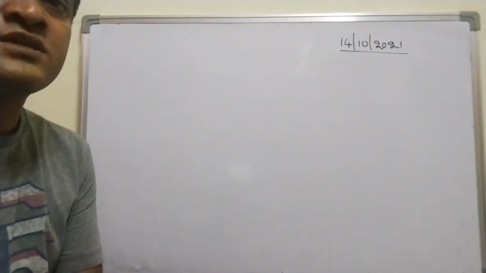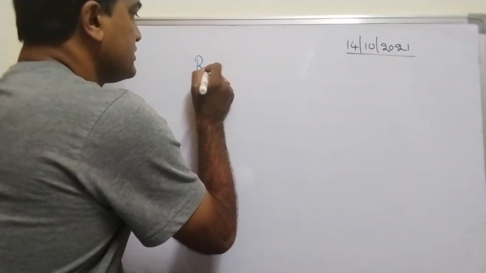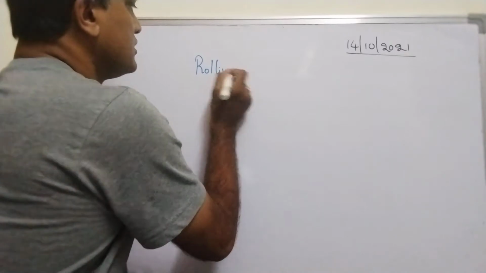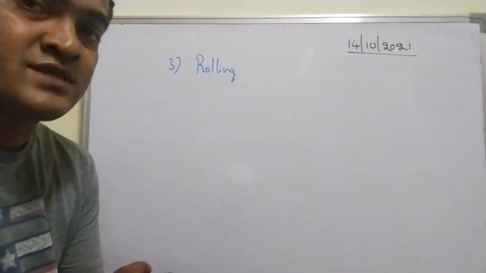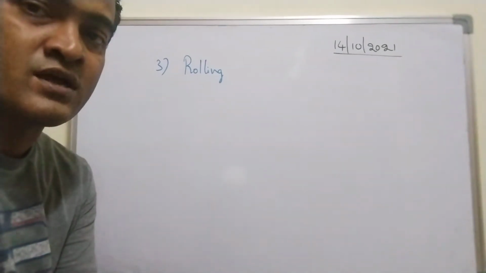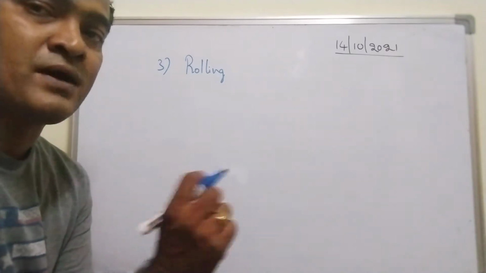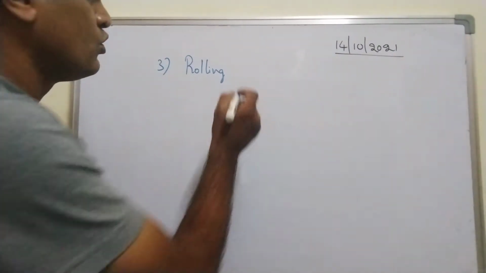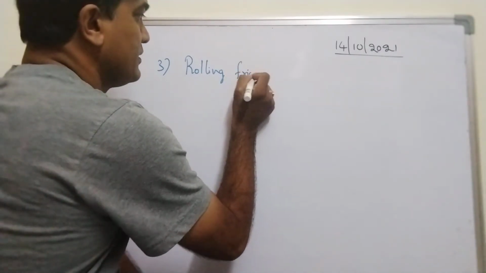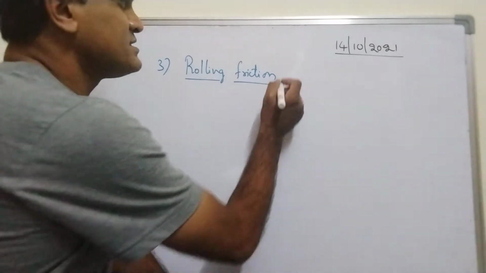Another type of friction is nothing but rolling friction. This is the third type. First type is static friction. In static friction, you will come across limiting friction as well. Limiting friction is a part of static friction. Second one is kinetic friction. Third one is rolling friction. It is denoted by the symbol Fr.